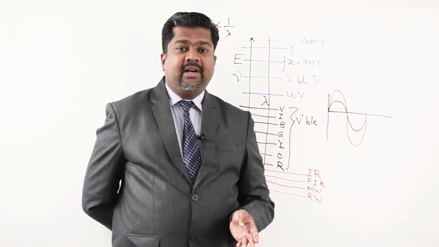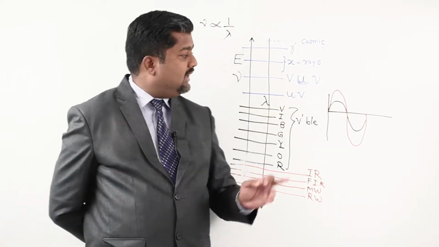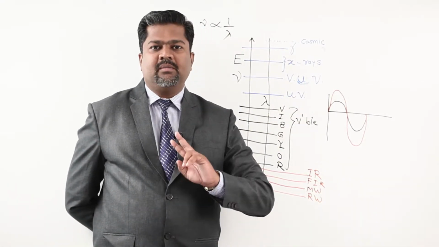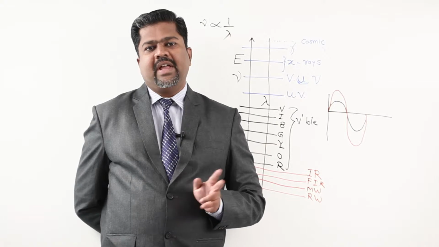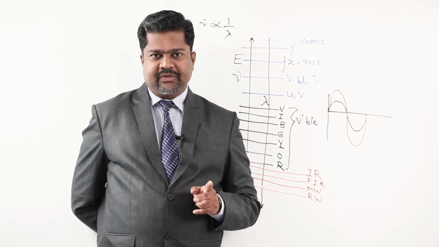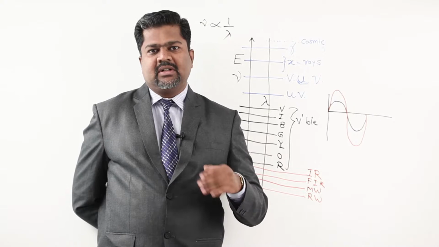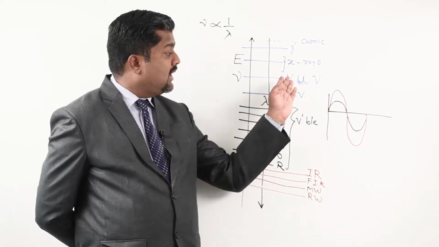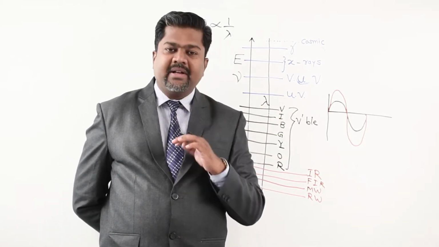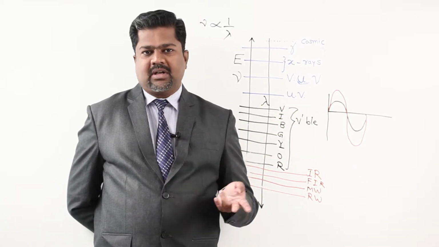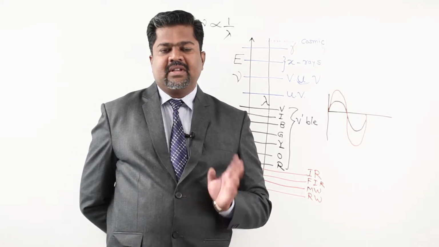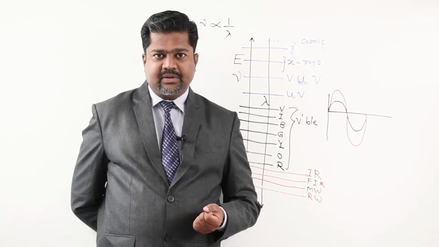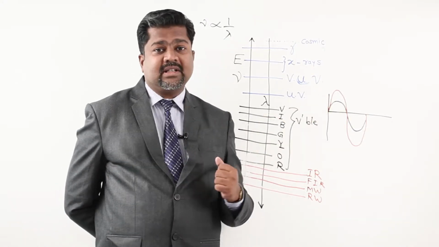Then vacuum ultraviolet radiations, or whatever the category of ultraviolet radiations, we have certain bulbs or tubes that are able to produce ultraviolet radiations. And astral bodies, obviously the sun and various stars, are producing all these categories. So ultraviolet radiations are produced either by tubes or astral bodies produce them naturally. For example, the sun is a very good source of ultraviolet radiations, both vacuum ultraviolet as well as ultraviolet.